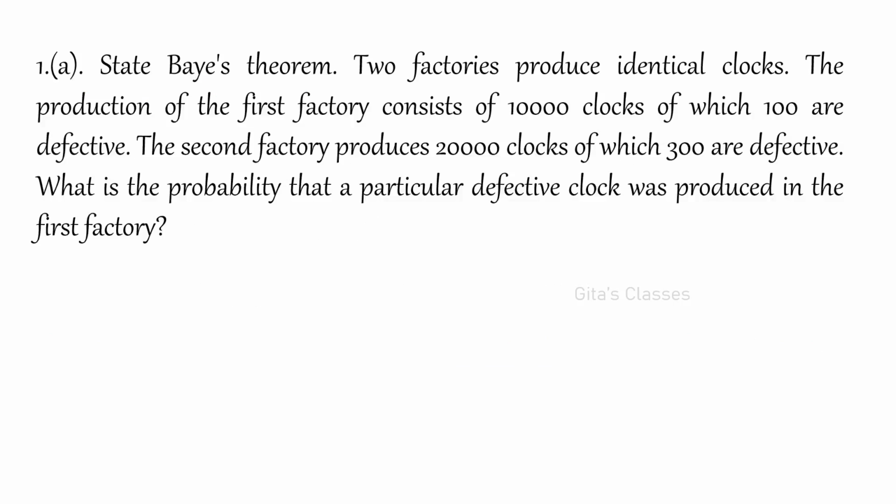Next is two factories produce identical clocks. The production of the first factory consists of 10,000 clocks, of which 100 are defective. And the second factory produces 20,000 clocks, of which 300 are defective. So what is the probability that a particular defective clock was produced in the first factory? Here two factories produce identical clocks. So P of A and P of B are equal, 1 by 2 each. So P of A is 0.5 and P of B also 0.5 because nothing else is given.